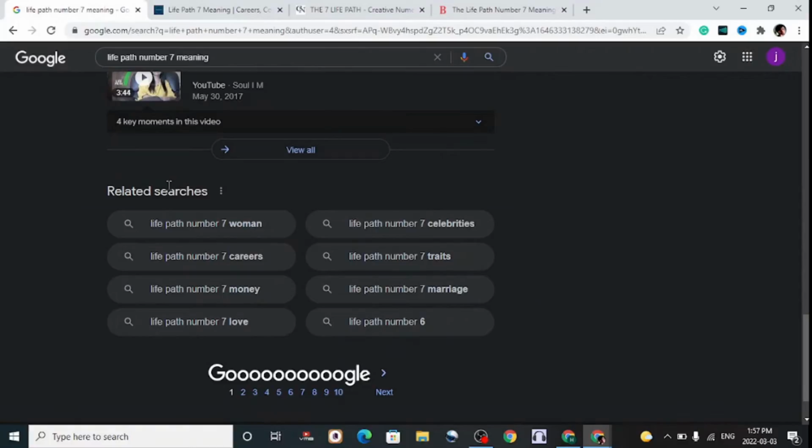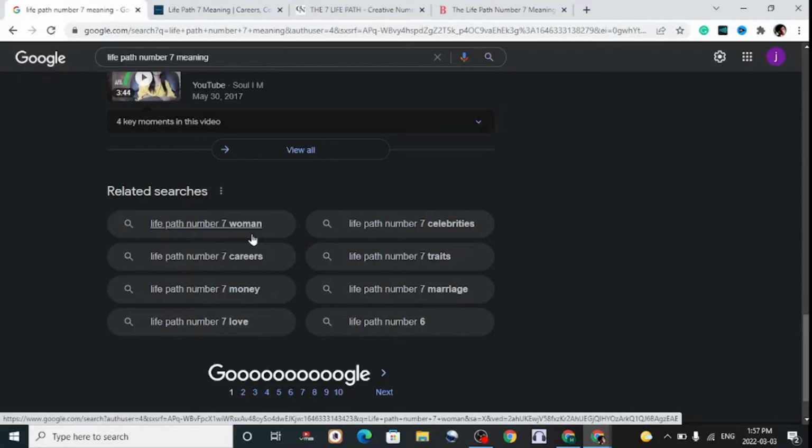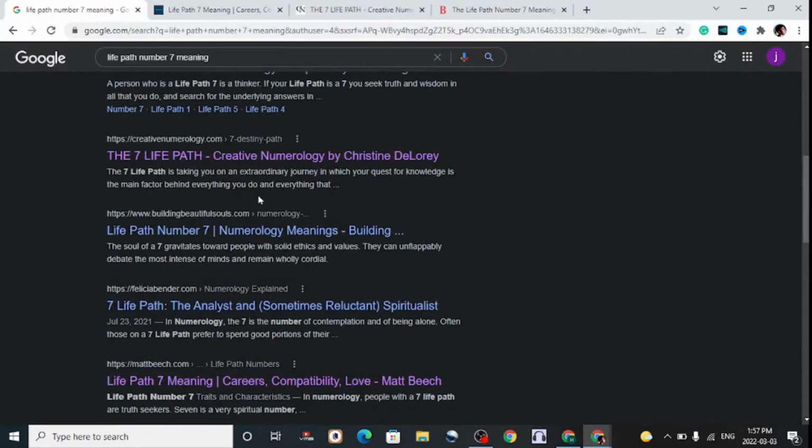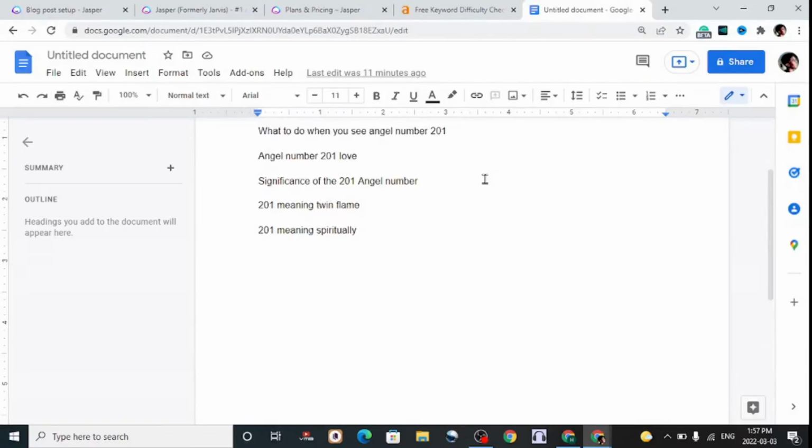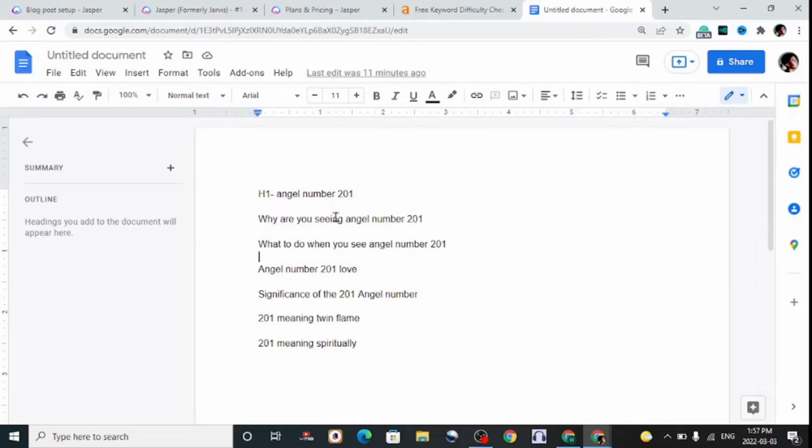Now go back to Google and scroll all the way to the bottom of the page. We look at all these related searches to the very keyword we put in at the top right here, so we're going to have these as our subheadings so that we can rank for as many keywords as possible and increase our traffic reach and potential on our website. You can also use the people also ask box to find more questions that the AI can write about, and you can also add your personal feel to these questions. We're going to be writing these together, and I will show you how to use the tool.